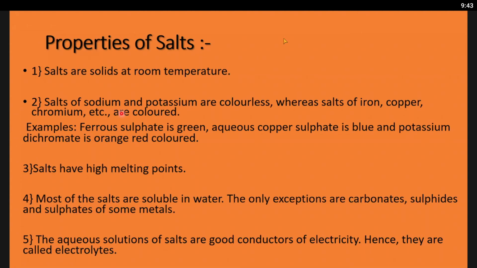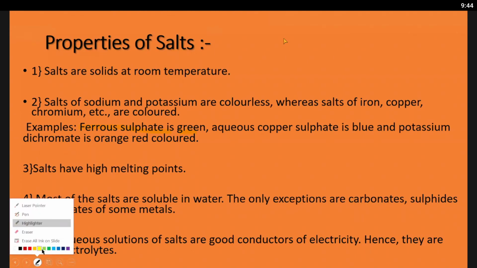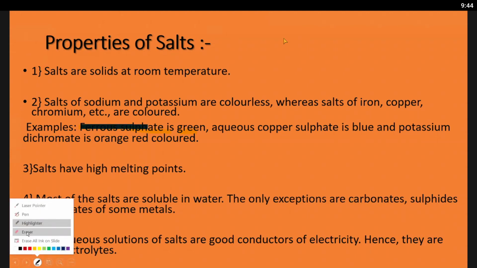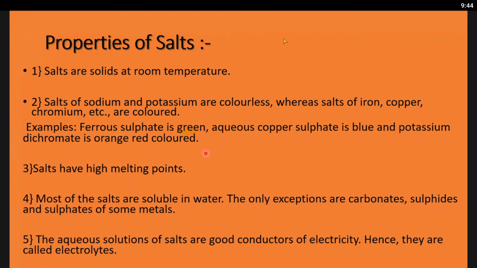You can highlight that thing. See, there's a highlight option, and every ferrous sulfate you can highlight in green. It is coming yellow color. It's very dim. You can use some dark colors. It is color mixing, no? I don't like this thing. Or else you can underline the names, Sriraghav. It will work in a white background. Okay, it's enough, right? I think everybody understood.